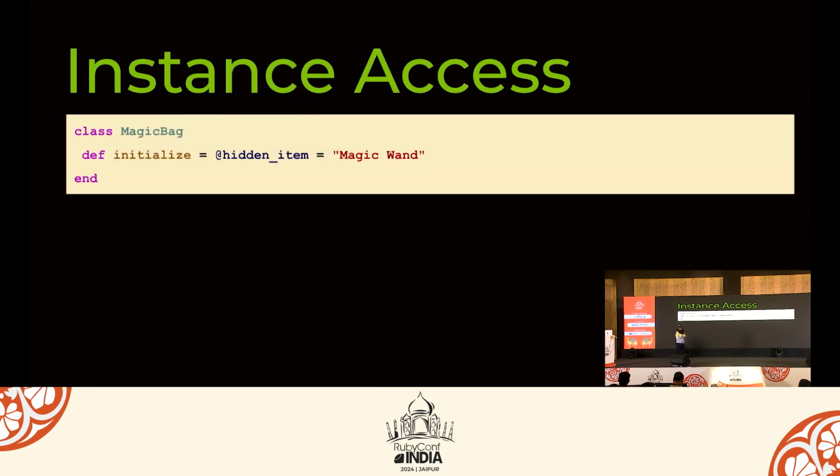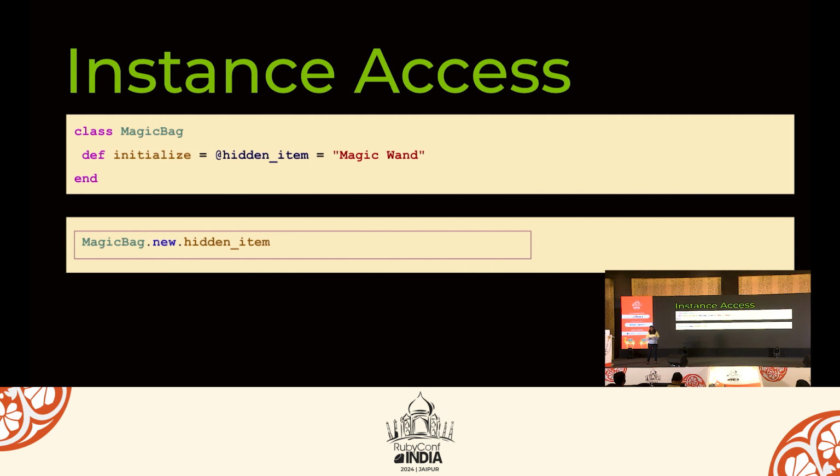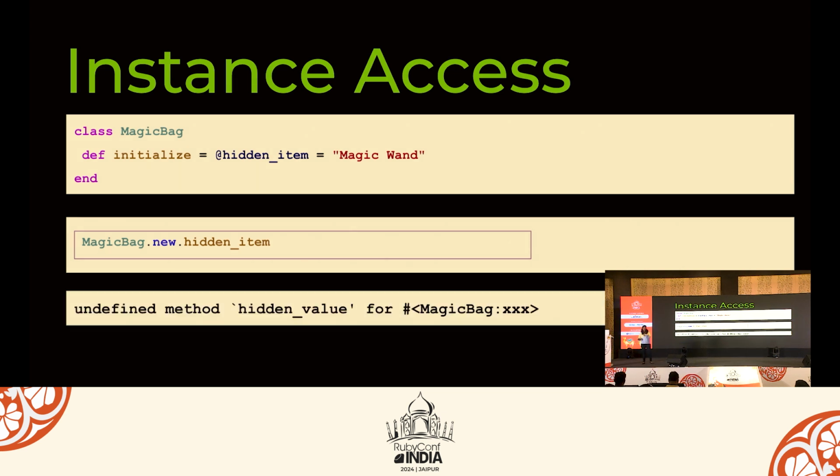Let's move to instance access. So this is simple. We have class MagicBag where I have a hidden item. Now I want to access this item. How can I do that? What will be the output of this? Undefined method, because it's not a getter. We have not added attr_reader or attr_writer, or defined any getter or setter method for it. Then how can I do that?